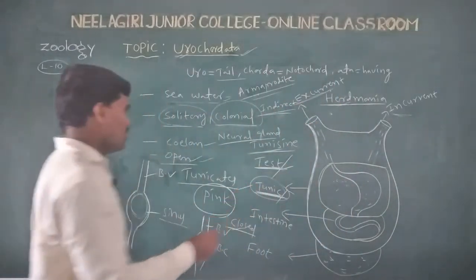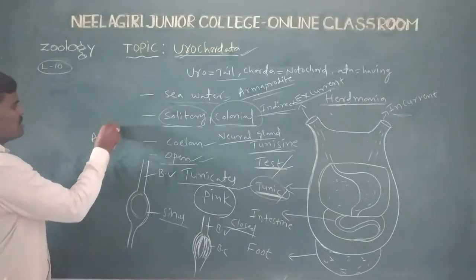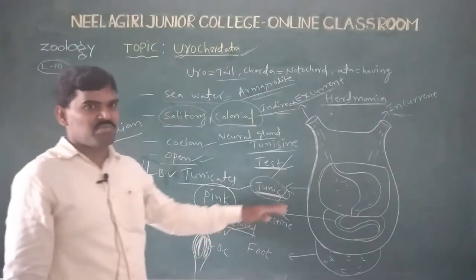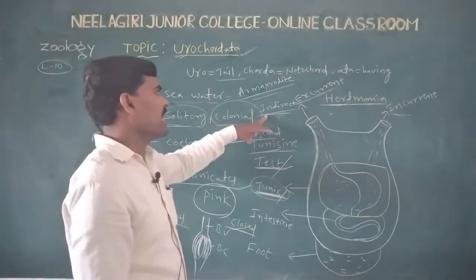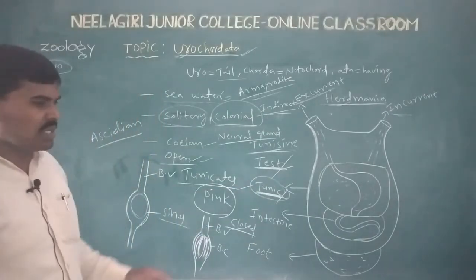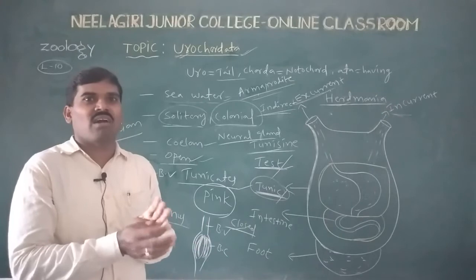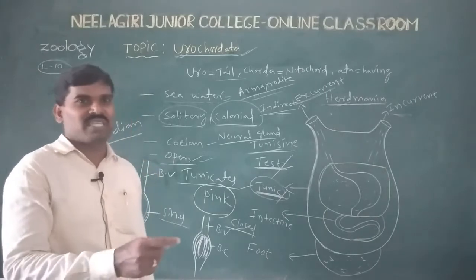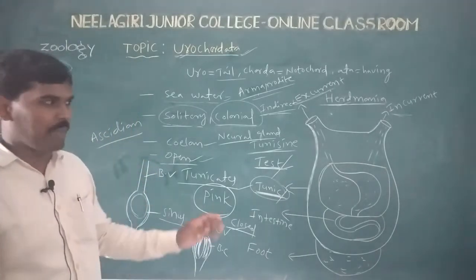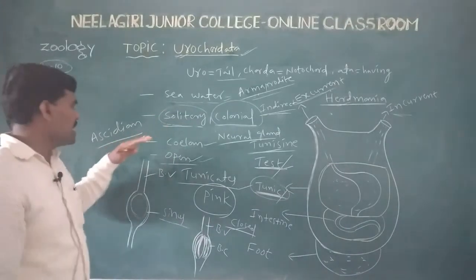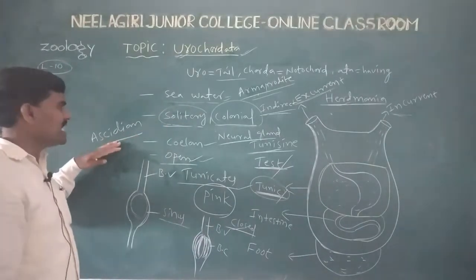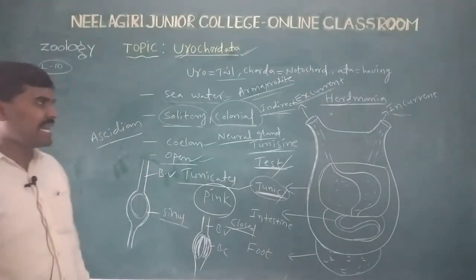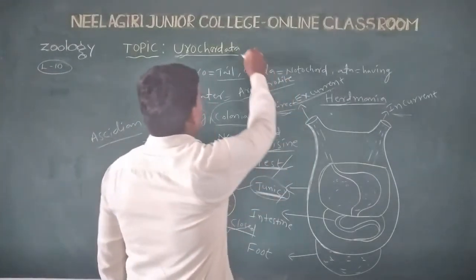Hence, indirect development. Indirect development means any animal's developmental stages with a larval stage present. Development without larval stages is called direct development. So urochordate animals show indirect development, because the ascidian tadpole larva is a larval stage in the developmental stages.